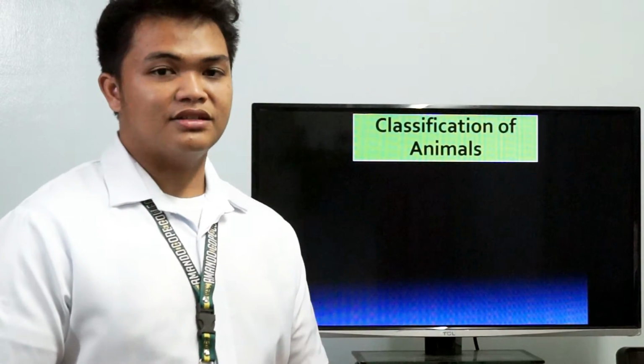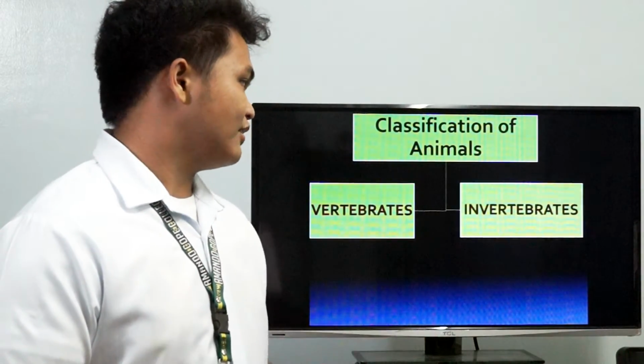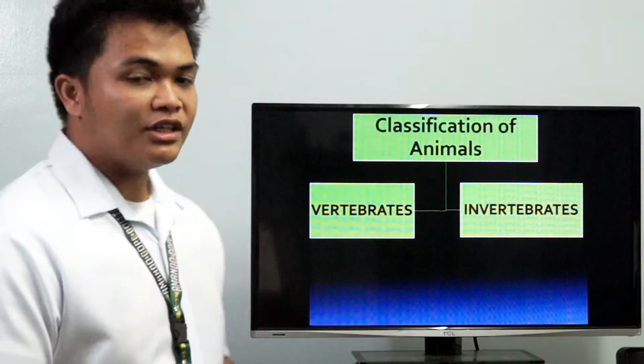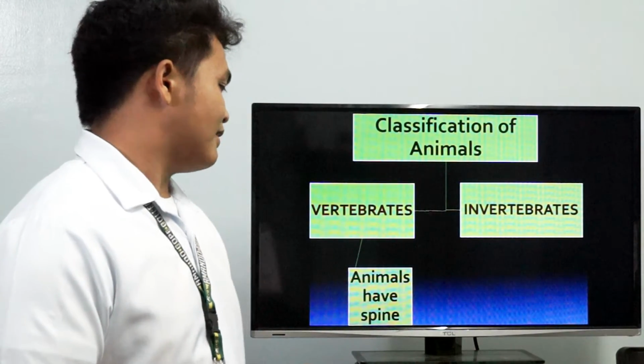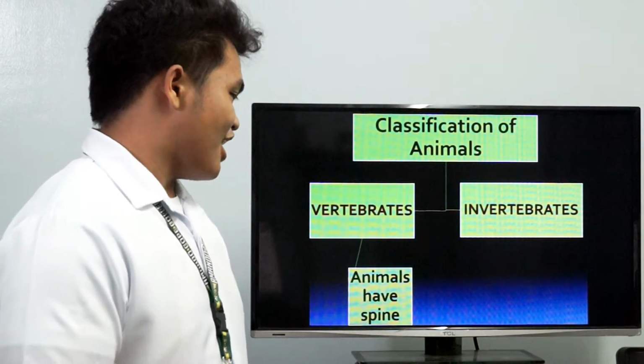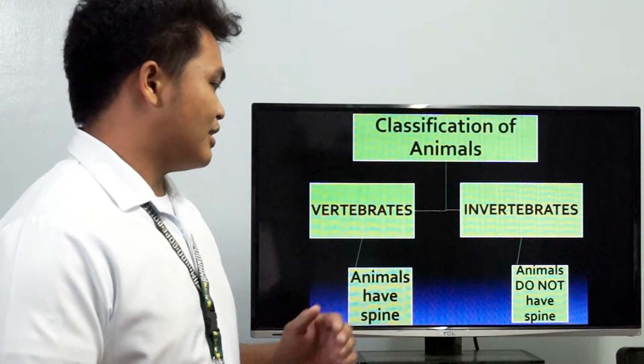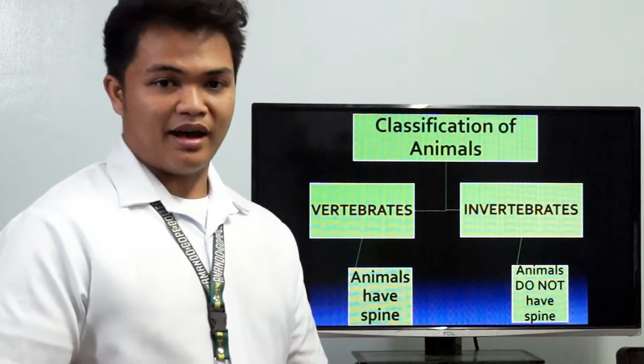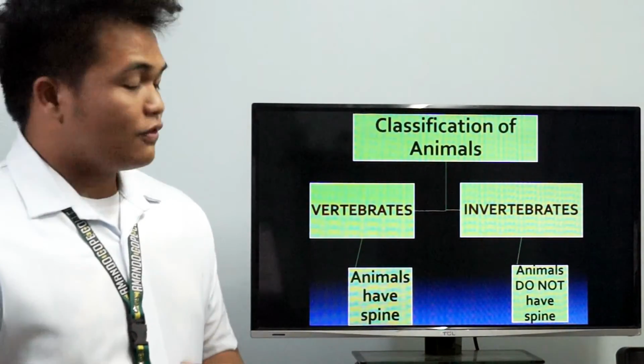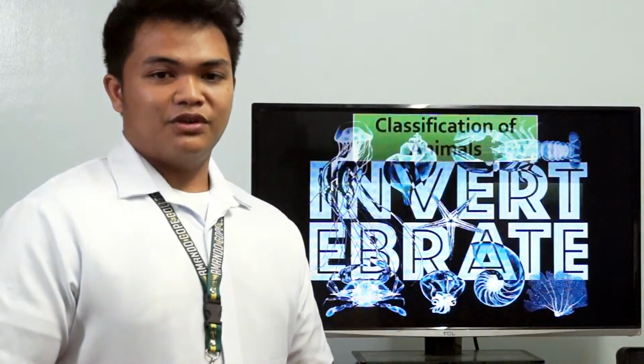To help us understand the differences between the animals in our world, scientists classified observed animals into different groups that share important characteristics. The two large groups of animals are vertebrates and invertebrates. Vertebrates are the animals who have a spine or backbone, and invertebrates are animals that do not have a spine or backbone. Most of the animals in the world are invertebrates.